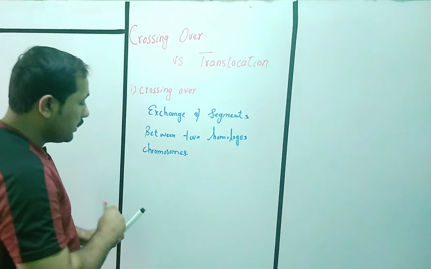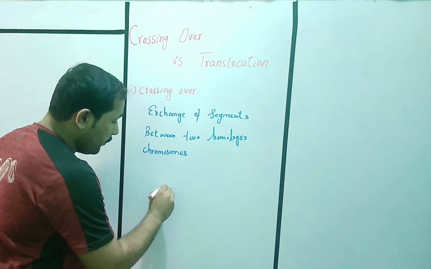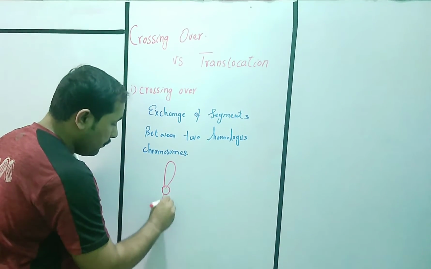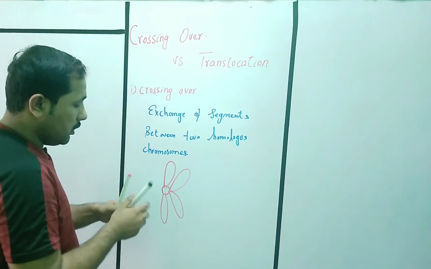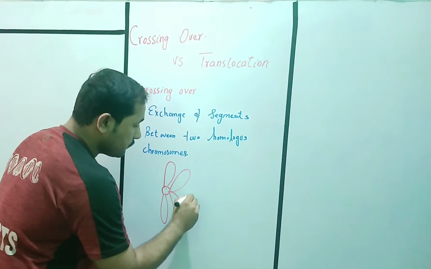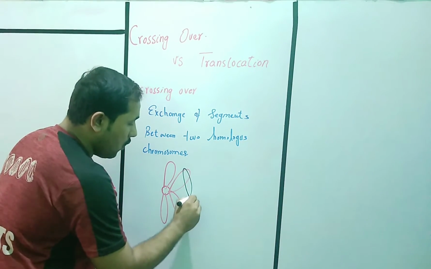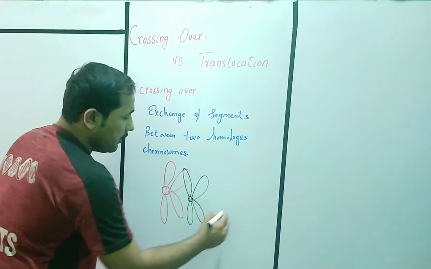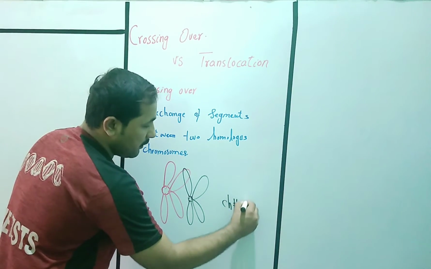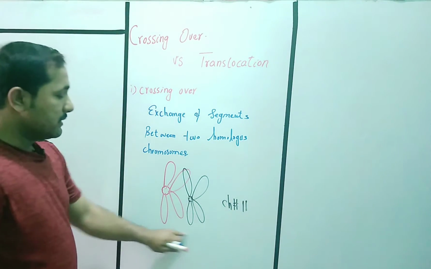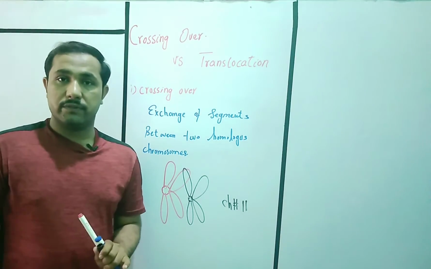What does it mean? Let's suppose during prophase 1 of meiosis, these are two chromosomes which are homologous to each other. These are the chromosome number 11 pair during the synaptic stage.